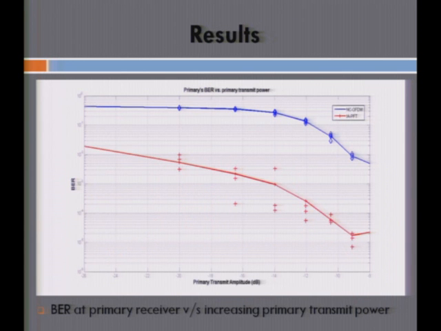This bit error rate curve evaluates the primary receiver versus increasing primary transmit amplitude. This PR curve was present in our paper, which got accepted and published. These BER curves characterize the primary receiver, and we are doing this with both NCFDM and IAPFT, and we can see that the IAPFT performs better when it comes to error performance as opposed to normal NCFDM transmission. So the red pluses, are they the outliers for how large or small it could be?